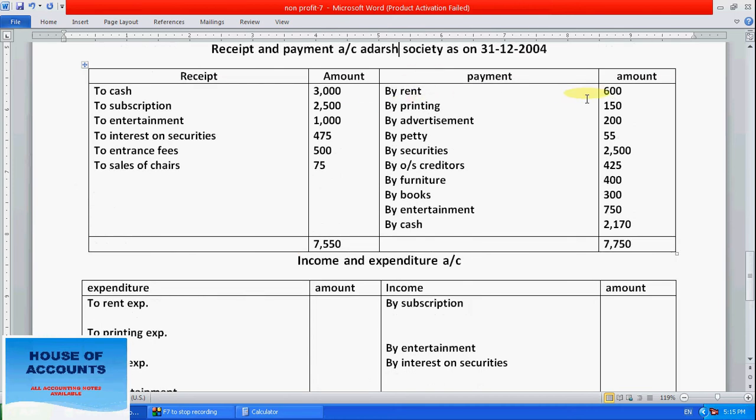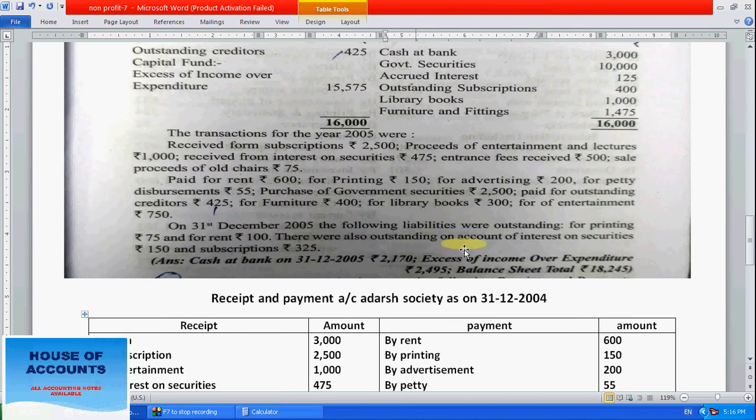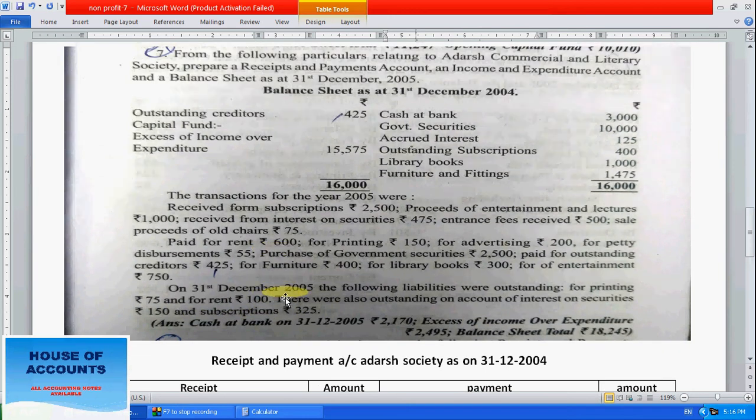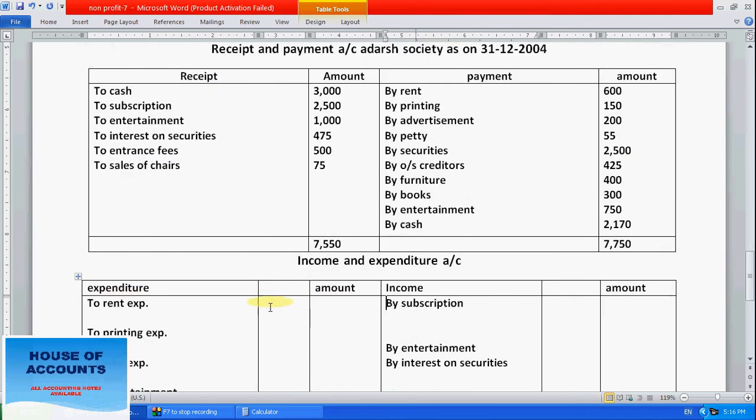Rent, how much? Rent expenses 600. But before that, let's draw a detail column also. See here, there is some outstanding amount for printing 75, rent, printing, rent, and interest on security, subscription. There is an outstanding entry, so we have to write these entries in the detail column. Rent, how much is given? See, 600 is given here, so take 600 as rent.